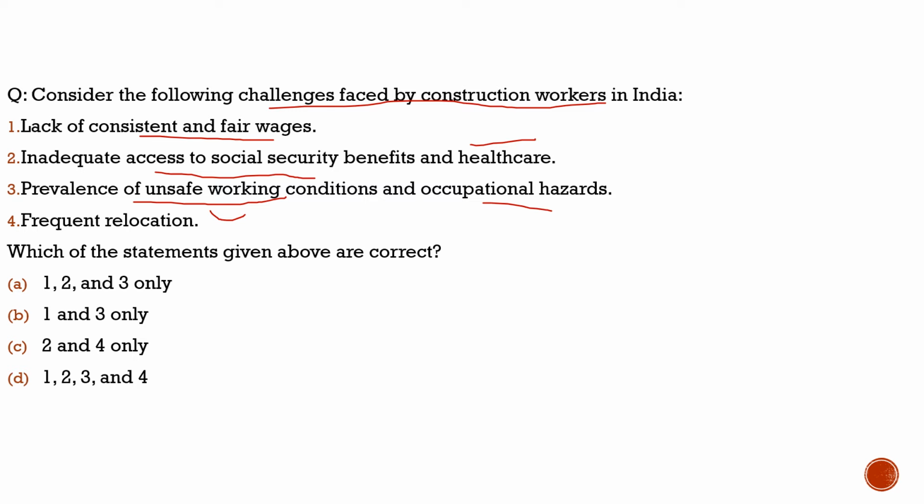At a particular place there is no permanent job for construction workers, because they have to change locations regularly. They have to go from one place to another. So frequent relocation impacts the psyche of the person, it impacts the physical health of the person, and definitely it is one of the challenges faced by construction workers in India. These were discussed in the news article today, so that's why it became important for you. So the correct answer would be option D, that is 1, 2, 3 and 4.